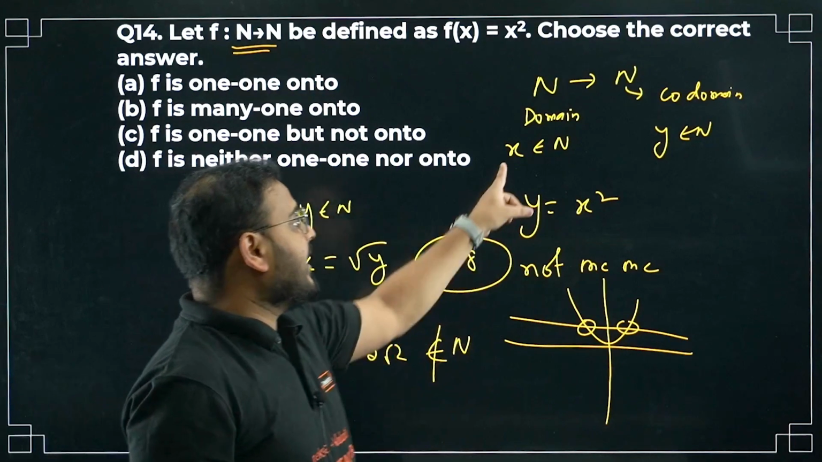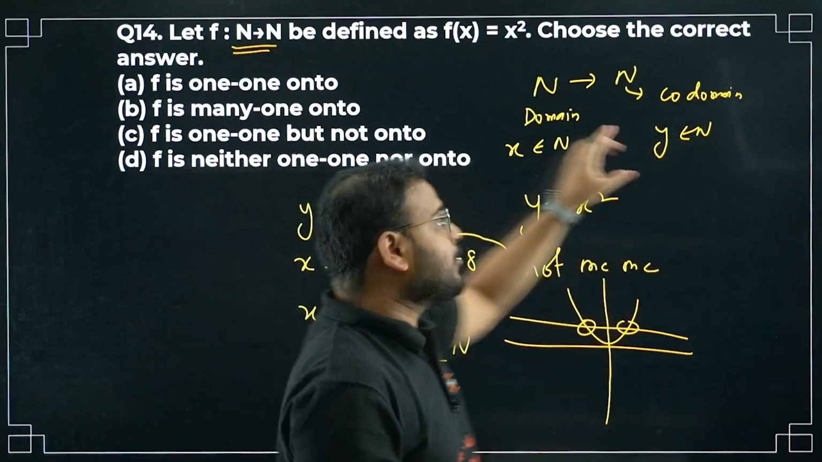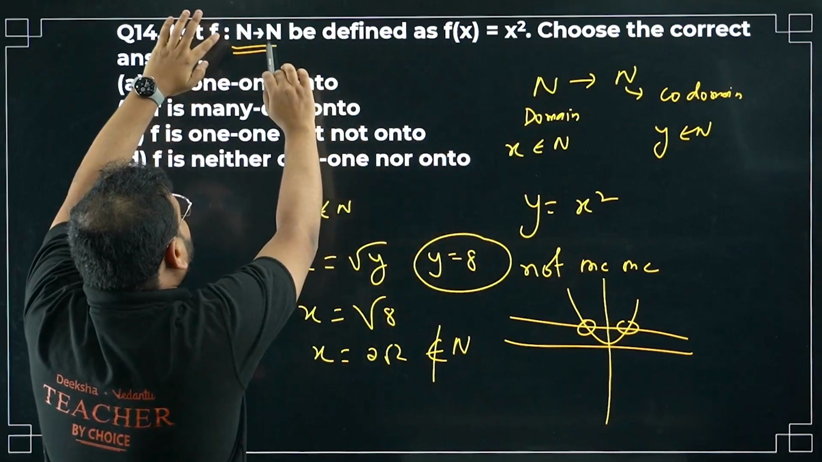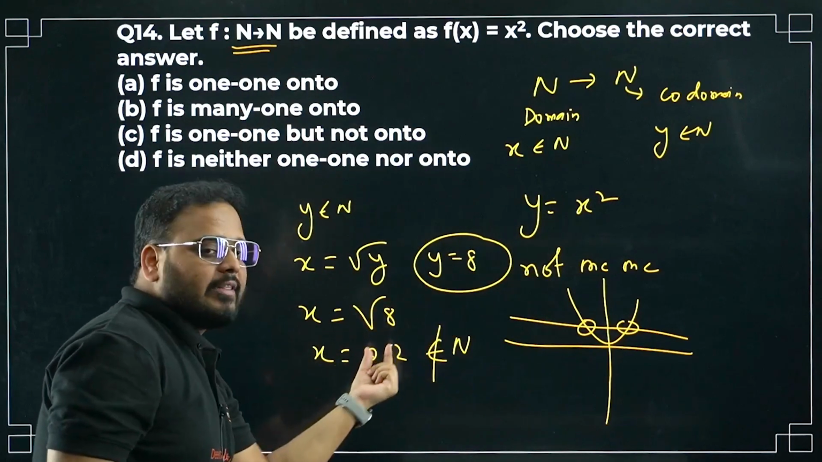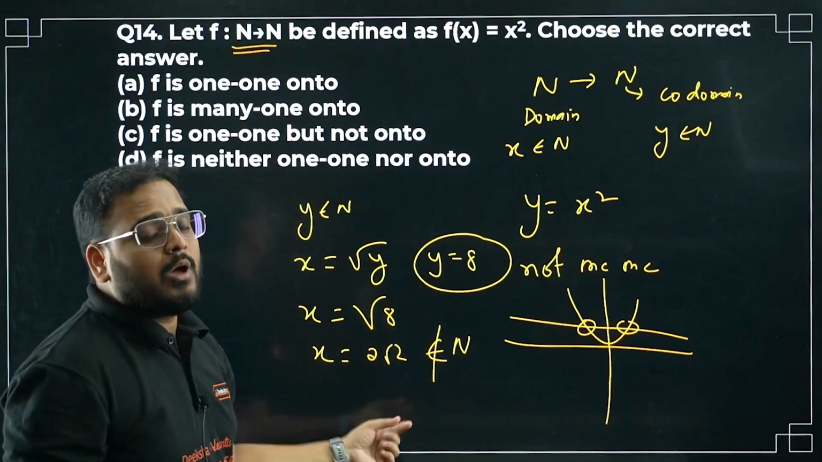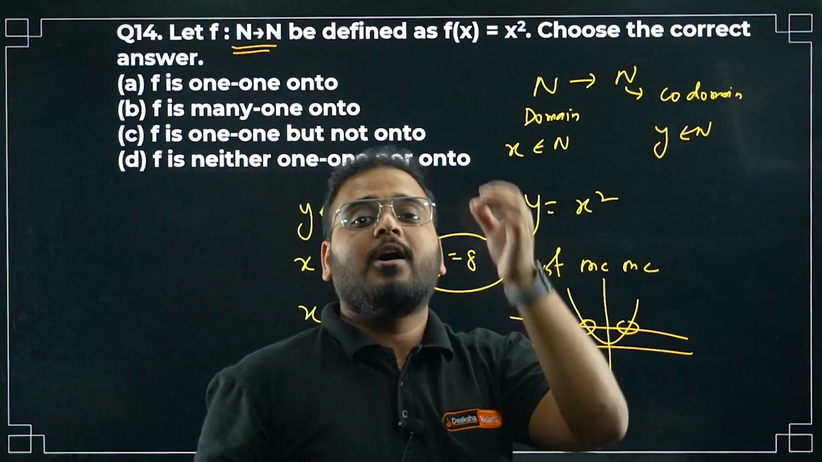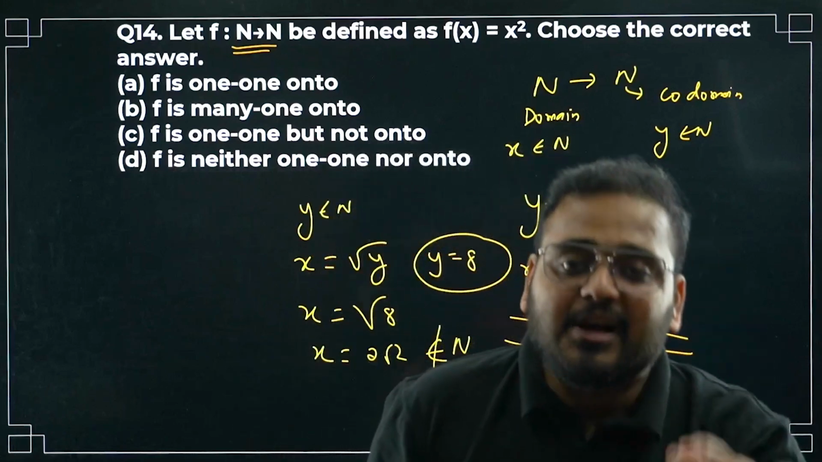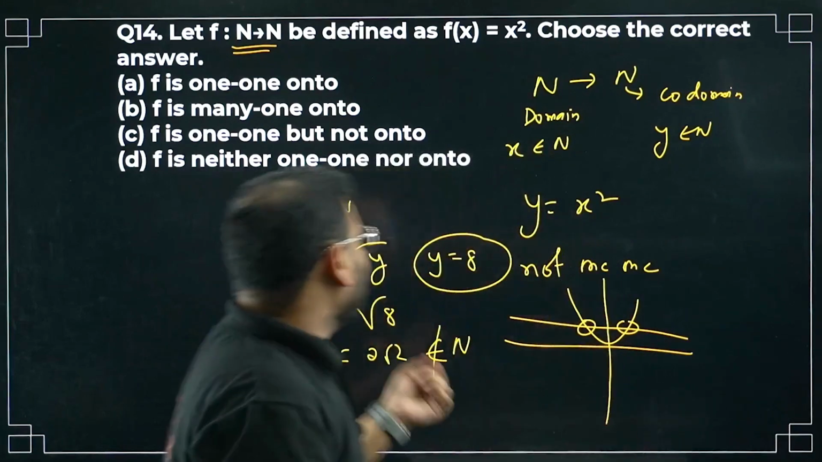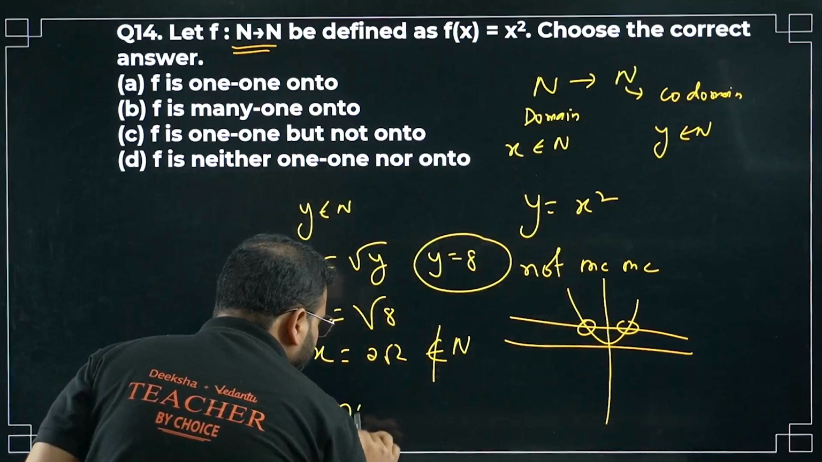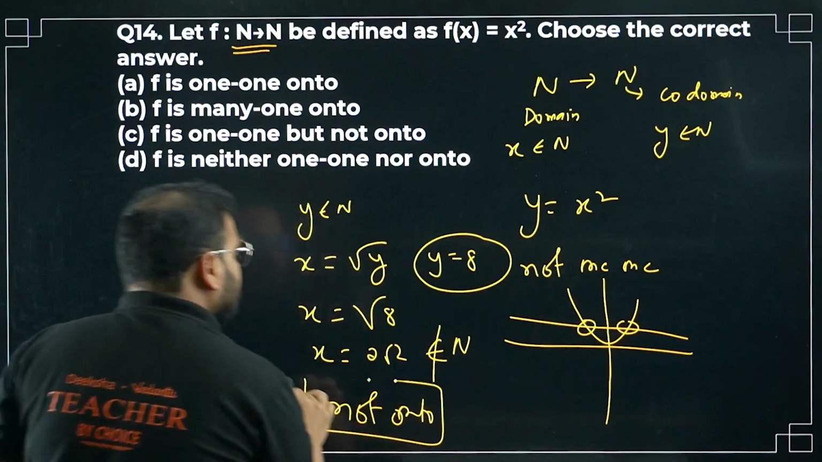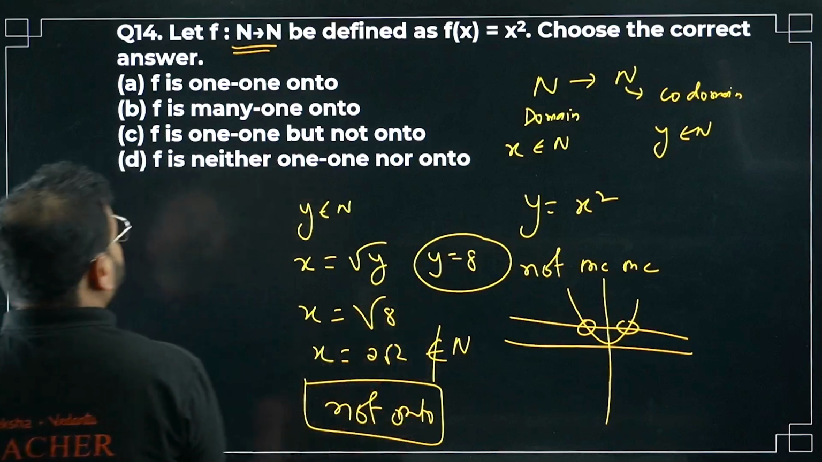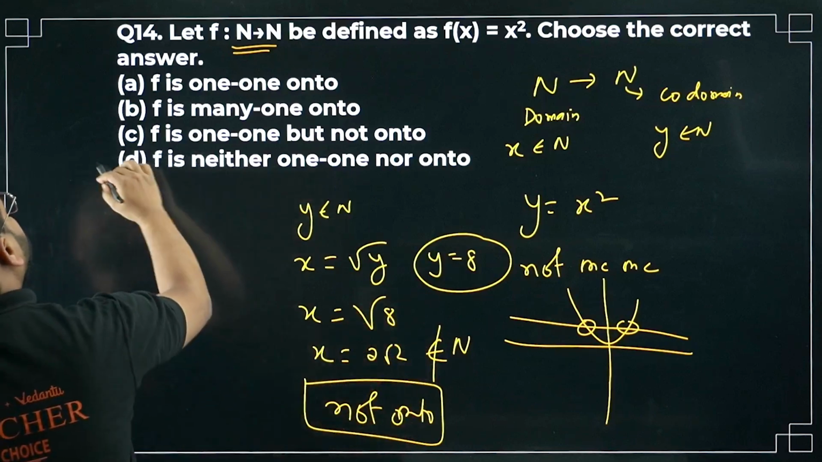But it's said that x is a natural number and y is also a natural number. Domain is N and codomain is N. I'm taking 8 from the natural numbers, finding its root, and getting 2 root 2. It means there can be some values in the natural numbers which will not give me x as a natural number. So it is not onto. So what is the answer? Neither one-one nor onto. So the option is D.